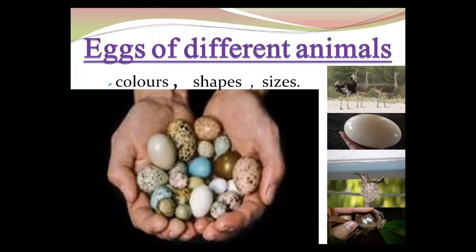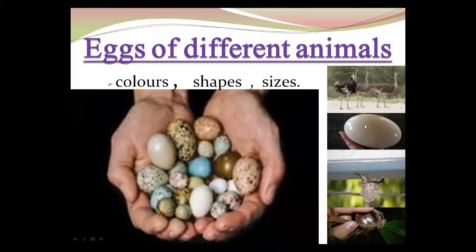It weighs 1.5 kg. Kg means kilogram. That is the unit. It is a very big bird. The ostrich egg is the largest bird's egg. Its weight is 1.5 kg.